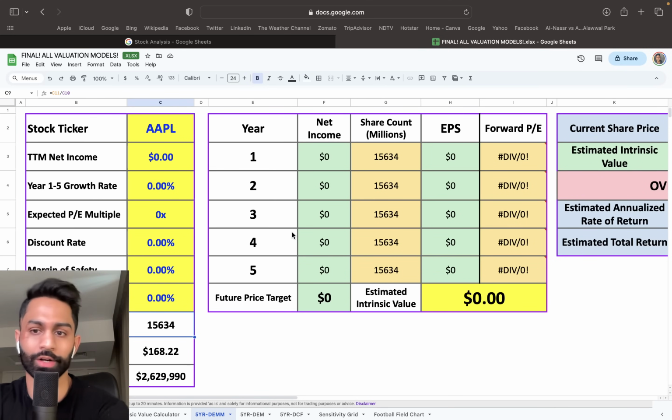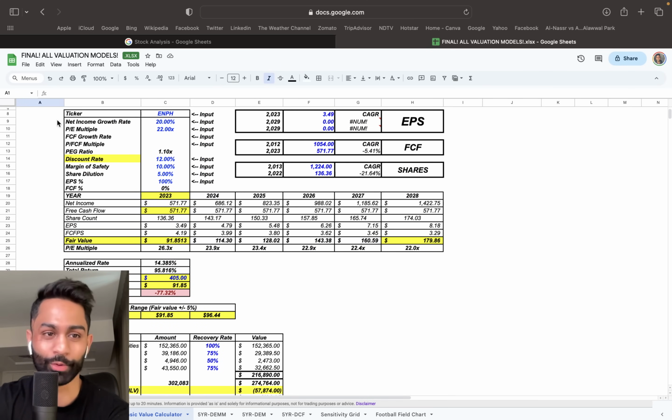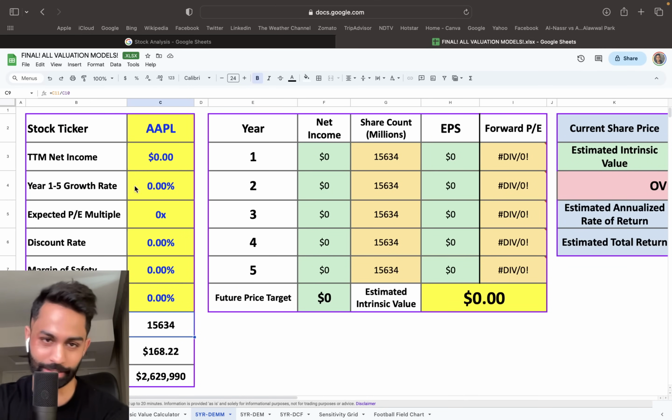So first, we're going to run through our discounted earnings multiple model. This is the exact same thing as we have already gone over here. So for the longest time, you guys are more familiar with this sort of model. I've just repositioned it to make it look a little bit more appealing. So this is what it's going to look like moving forward.